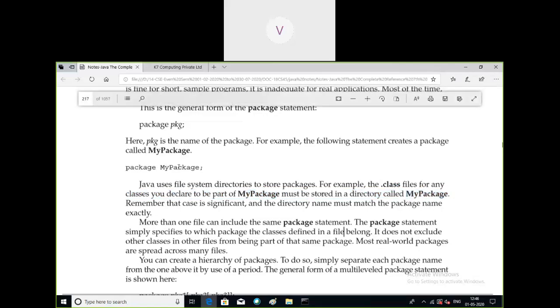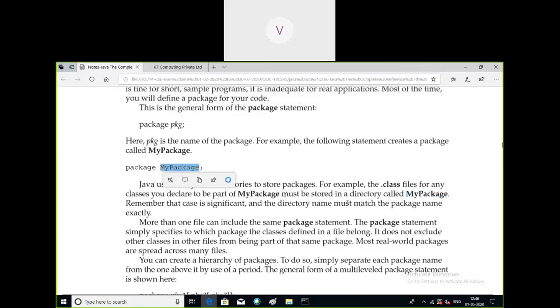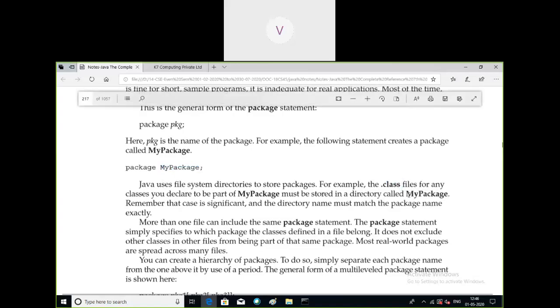That means whenever you have created a package called my package, after compilation of the Java program, we will get the bytecodes, and that bytecode will be with the extension called dot class. So when you want to execute those classes further, you should take those dot class files and place them in the package called my package.